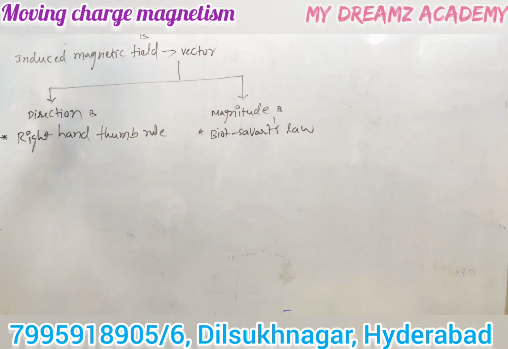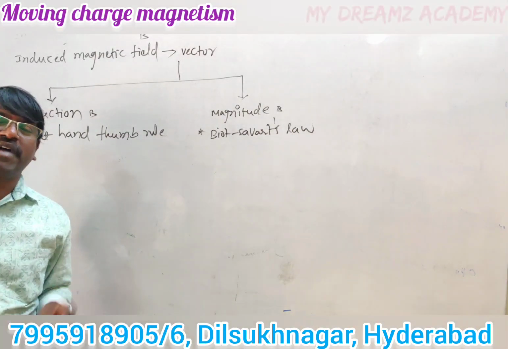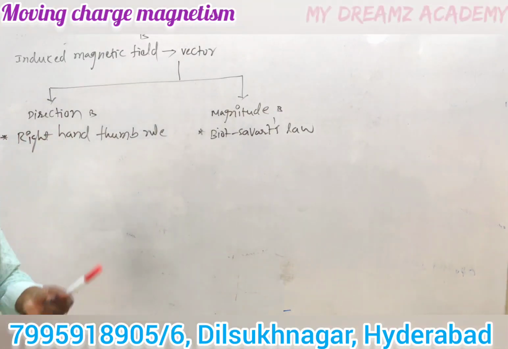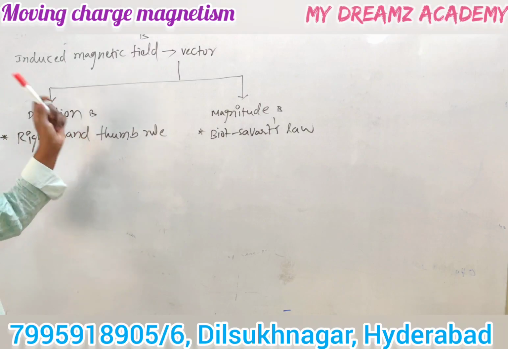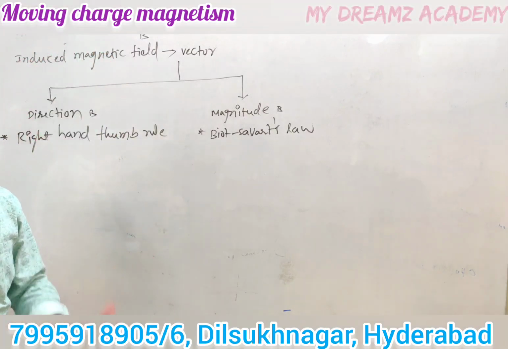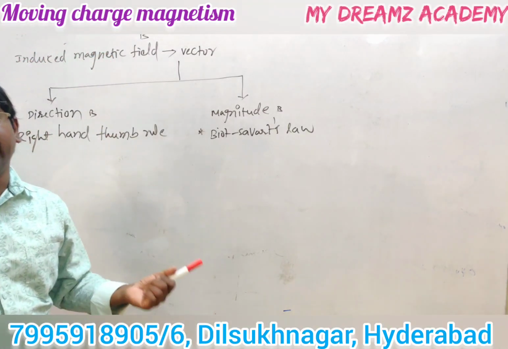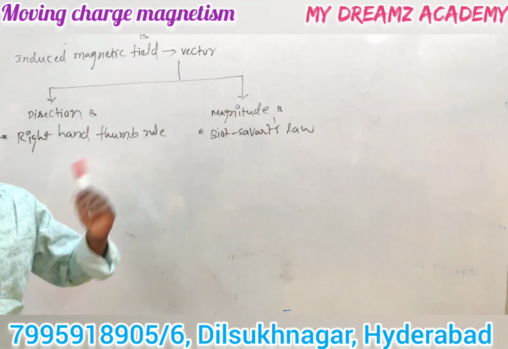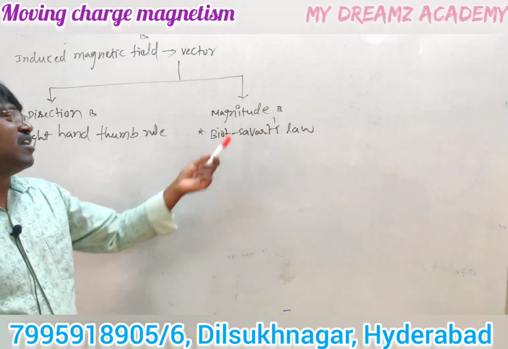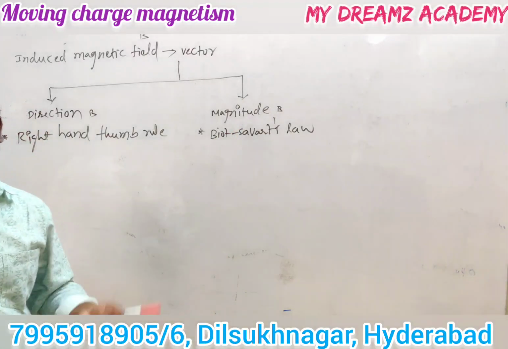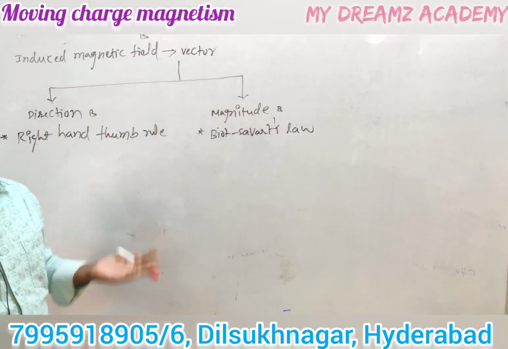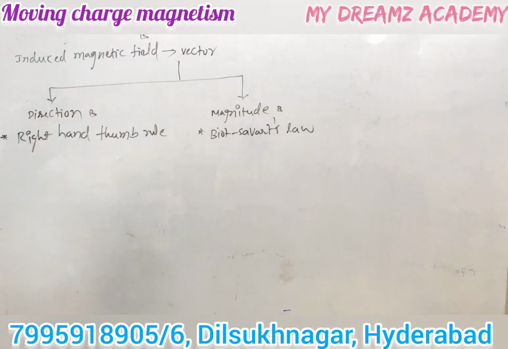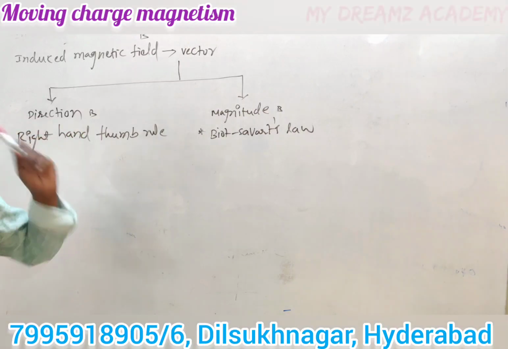Every current element induces a magnetic field around it. That is actually explained by the Oersted experiment. Now, this magnetic field is a vector, and every vector has both magnitude and direction. So what is the direction of the induced magnetic field due to the current carrying conductor? And what is the magnitude? How much magnetic field is induced around the conductor? We have to measure these two. First of all, let us discuss the right hand thumb rule.